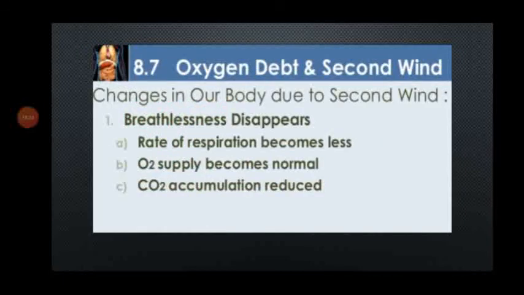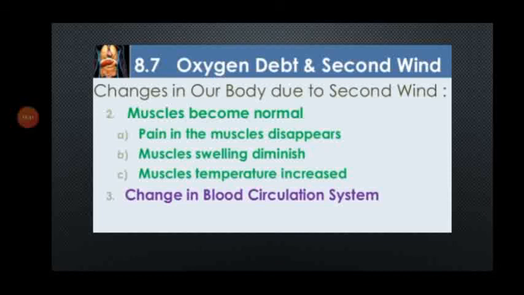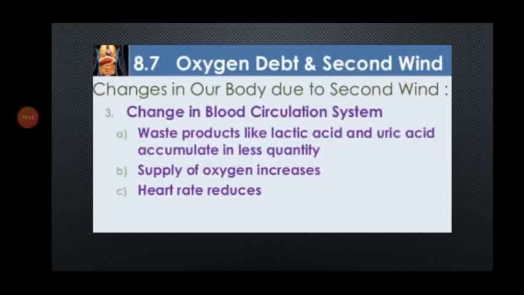What are the changes that happen in our body due to second wind? Breathlessness disappears. The rate of respiration becomes less. Oxygen supply becomes normal. Carbon dioxide accumulation gets reduced. Then, second one, muscles become normal. Pain in the muscles disappears. Muscle swelling diminishes. And muscle temperature increases.